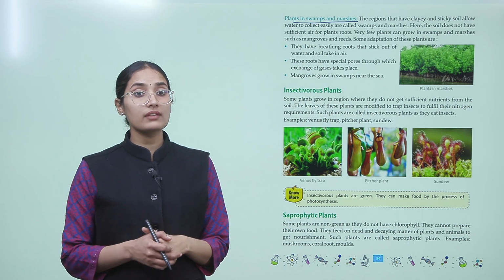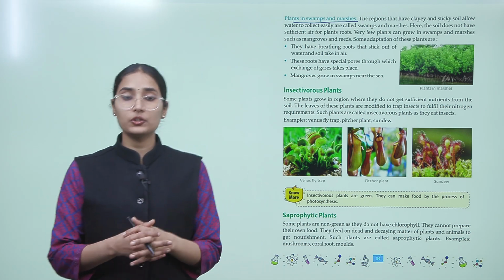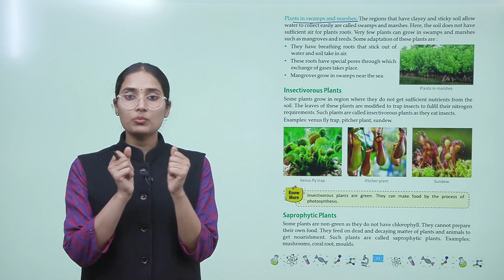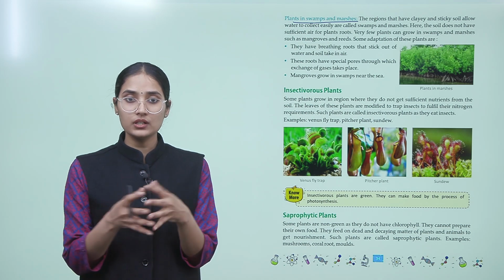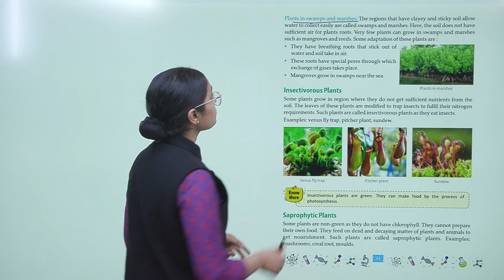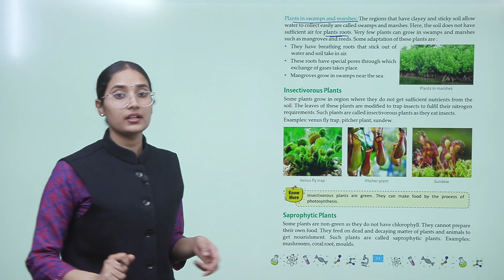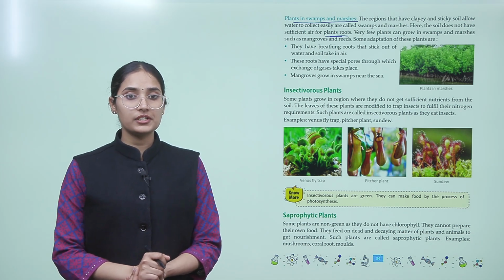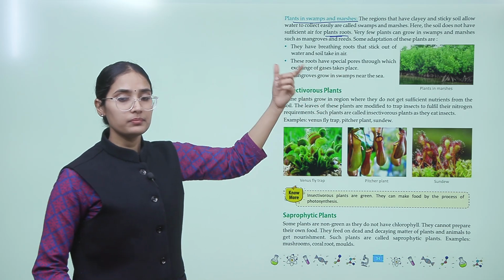Here the soil does not have sufficient air for the plants and the roots, okay? The soil is so sticky, so clayey, that there is very little air between the soil particles, okay? And therefore the plant and the roots don't get sufficient air. Very few plants grow in swamps and marshes such as mangroves and reeds. So very few kinds of plants can grow here.